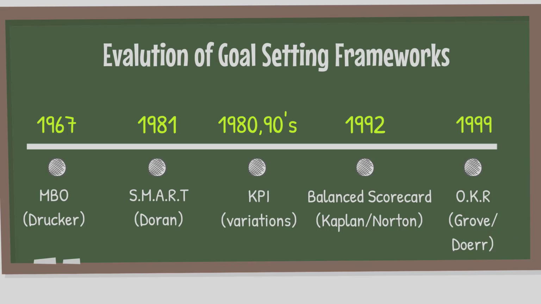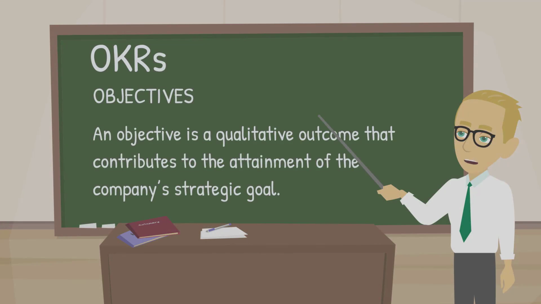Then in the late 90s, John Doerr, using Andy Grove's management approach, introduced Google to OKRs, Objectives and Key Results. The OKR goal-setting framework addressed issues with the earlier frameworks, which were too myopic and intrusive. Okay, let's dive into OKRs.